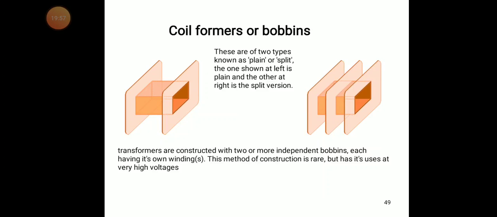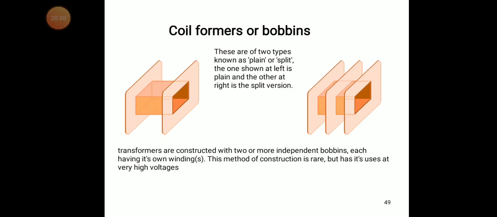So next we try the coil formers or bobbins. The meaning is how these coil formers are manufactured and how we use them. These formers are also called bobbins. They are of two types, known as plain or split formers.